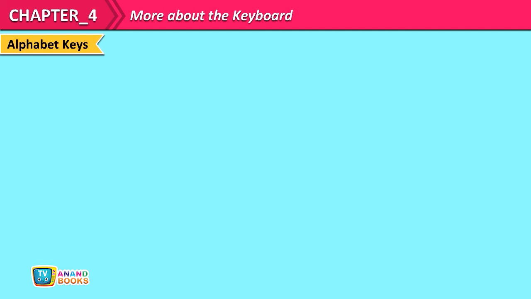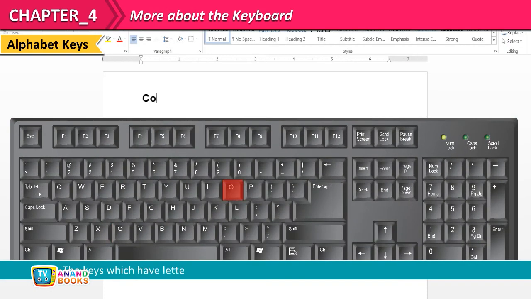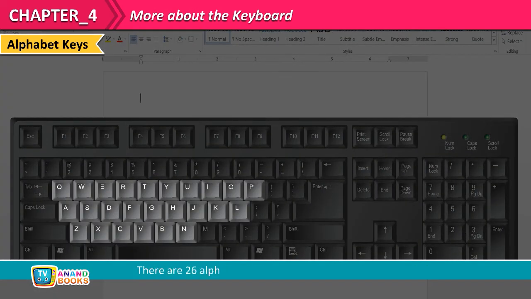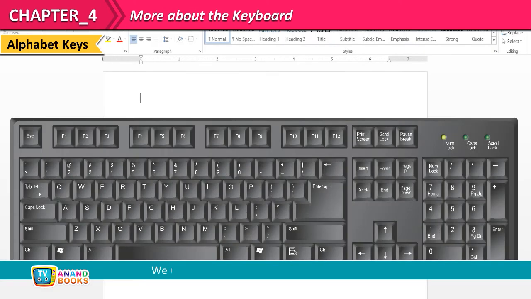Alphabet keys. The keys which have letters of alphabet written on them are called the alphabet keys. There are 26 alphabet keys from A to Z on a keyboard. We use alphabet keys to type letters and words.